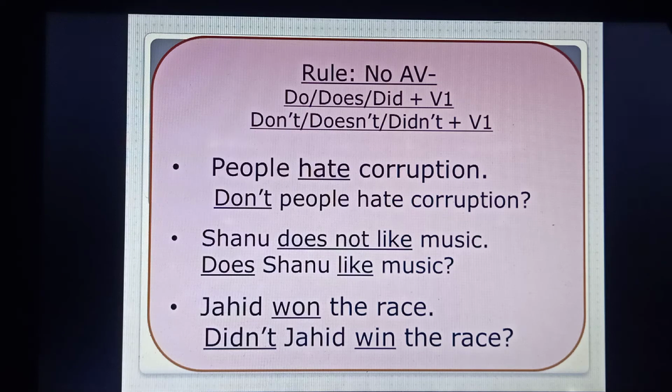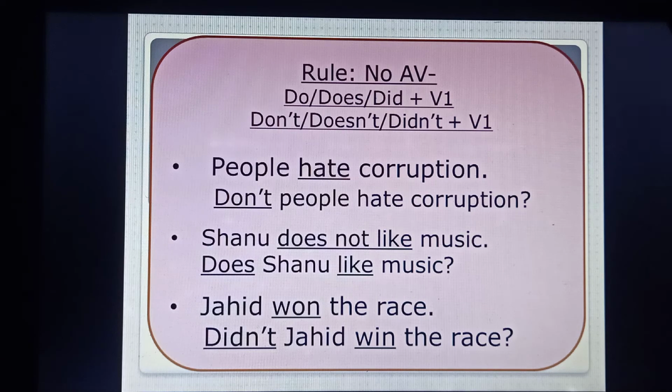See the examples. People hate corruption. The sentence is affirmative, so we'll have to make it negative interrogative. And you see the sentence is in present tense, so we'll have to use don't, not doesn't, because the subject itself is plural, and in case of a plural subject we'll have to use don't.